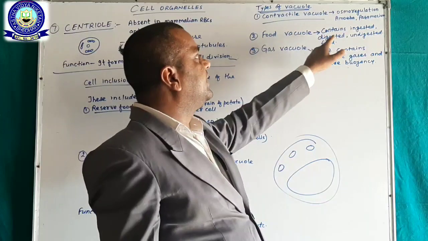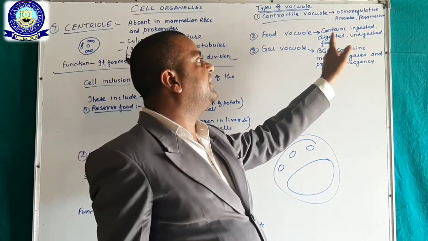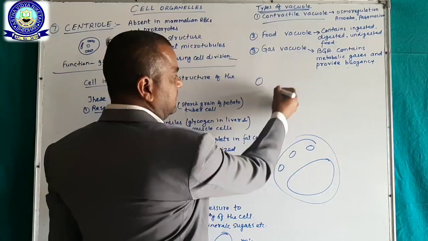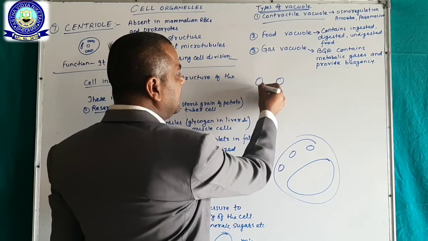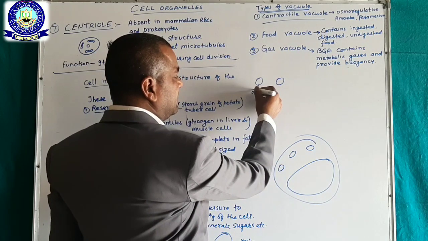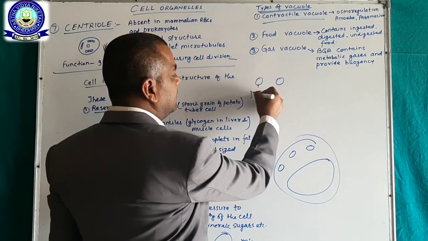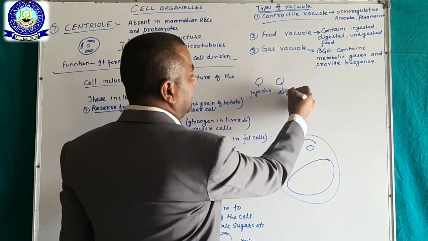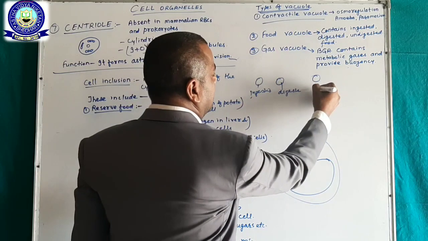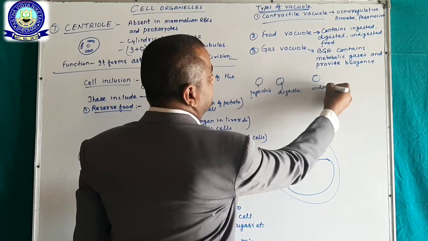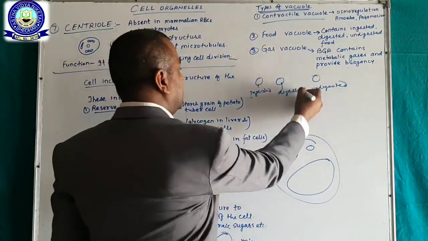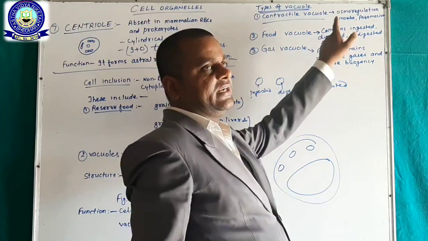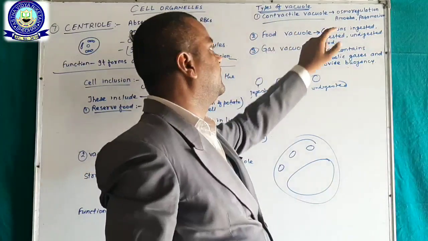A food vacuole contains ingested, digested, and undigested food. Food vacuoles means this one ingested, this one digested, and this one undigested. Okay. In this form, these vacuoles are present, and they are called food vacuoles.